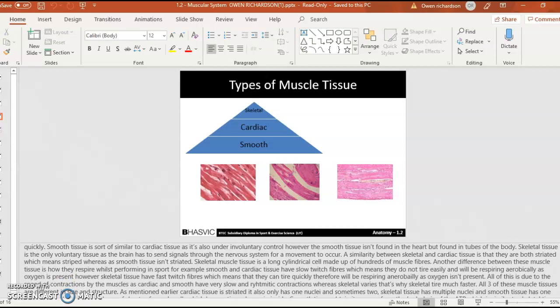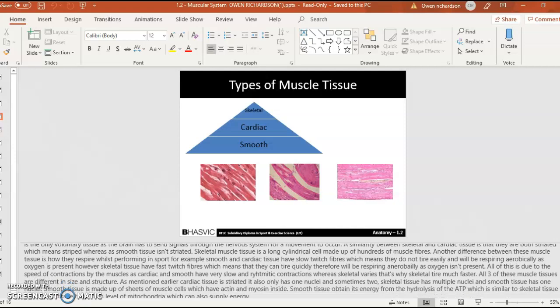Another difference between these muscle tissues is how they respire, most important in sport. For example, smooth and cardiac tissue have slow twitch fibers, which means they do not tire easily and will be respiring aerobically as oxygen is present. However, skeletal tissue has fast twitch fibers, which means that they can tire quickly, therefore will be respiring anaerobically as oxygen isn't present. All of this is due to the speed of contractions by the muscles, as cardiac and smooth have very slow and rhythmic contractions, whereas skeletal varies. That's why skeletal tires much faster than the other two.